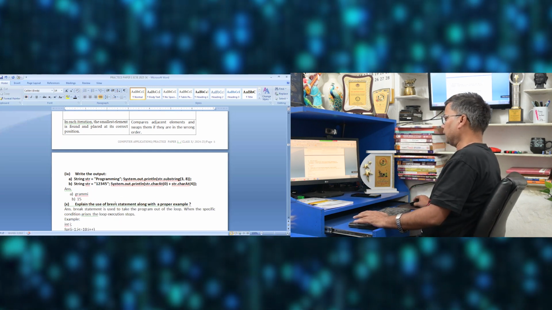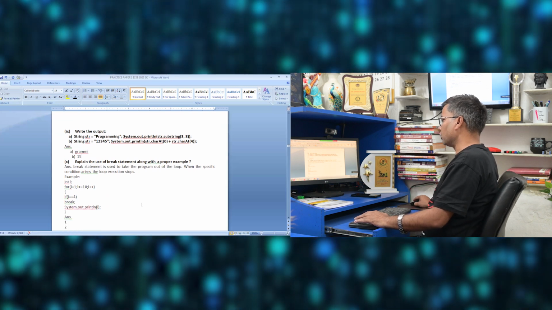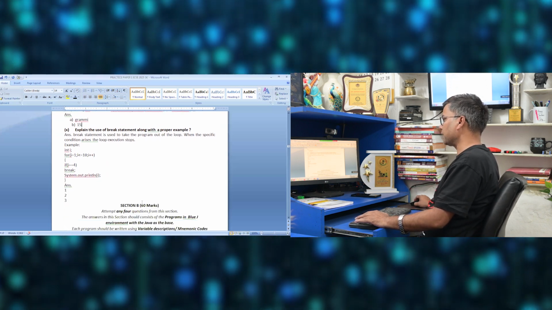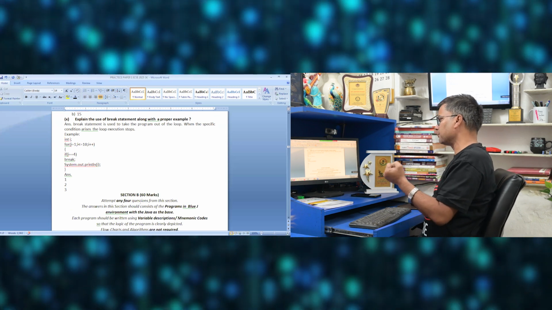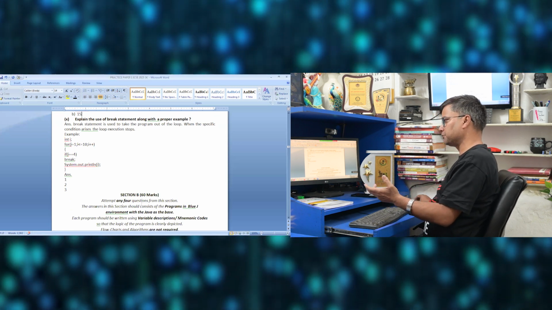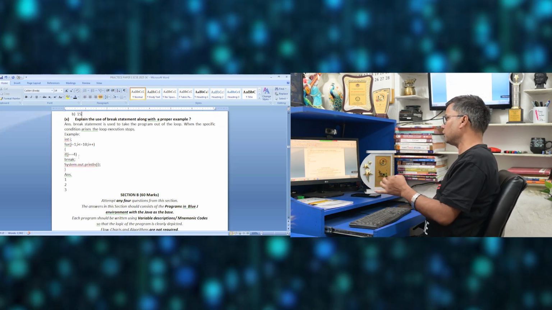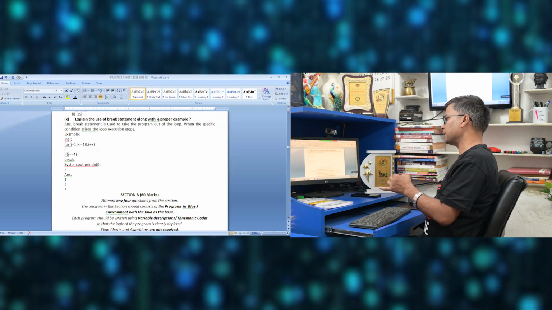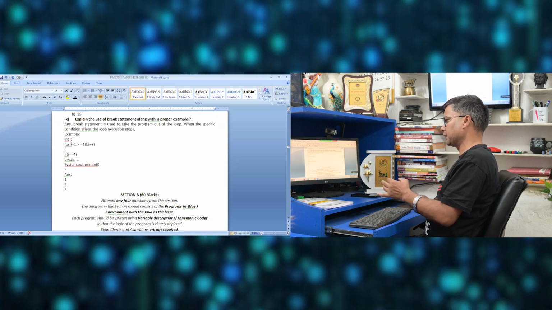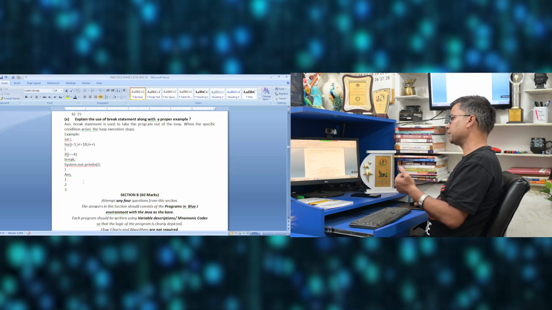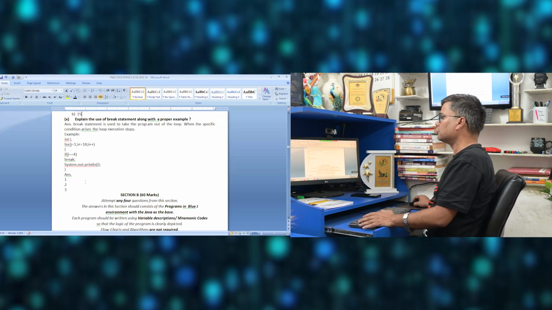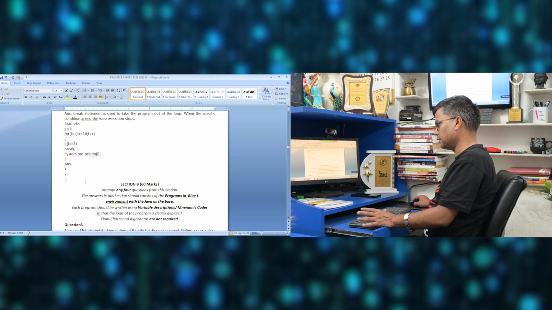Then explain the use of the break statement along with a proper example. What does the break statement do? The break statement takes us out of the loop, or in a switch case, it takes us out of the switch block. If I say for i = 1, i <= 10, i++, if i equals 4 then break, it prints 1, 2, 3. As soon as it got the break statement, it took the program out of the loop. So that is the break statement.